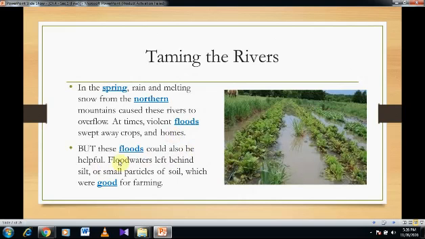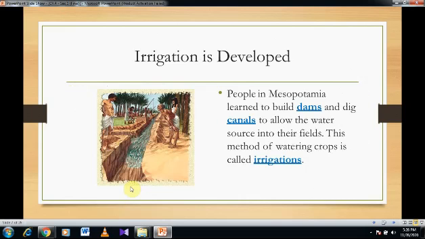These floods were, on the other hand, helpful, or the floods had some advantages. The flood water that was left behind left silt, or small particles of good soil, which were good for farming.